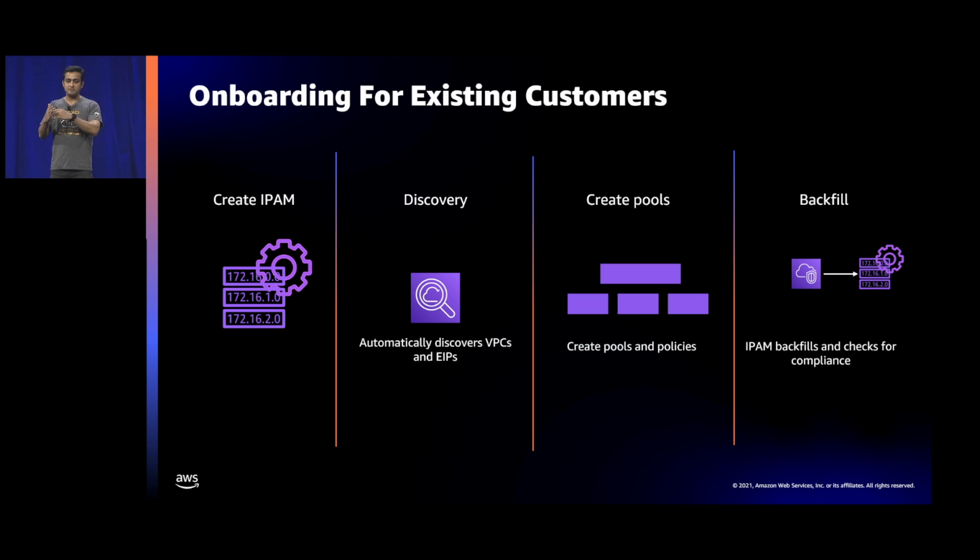If IPAM doesn't find a pool, then IPAM will say that it's an unmanaged VPC. I couldn't find an IP address. If it finds a pool, but none of the four rules match, it will say, yeah, I found it, but it is out of compliance. Looks like in the past you created a VPC in the wrong region, or the wrong account is using the wrong CIDRs. So you can get those kinds of insights.